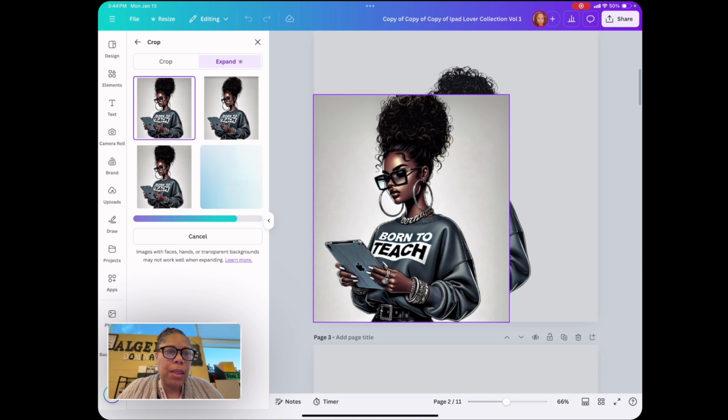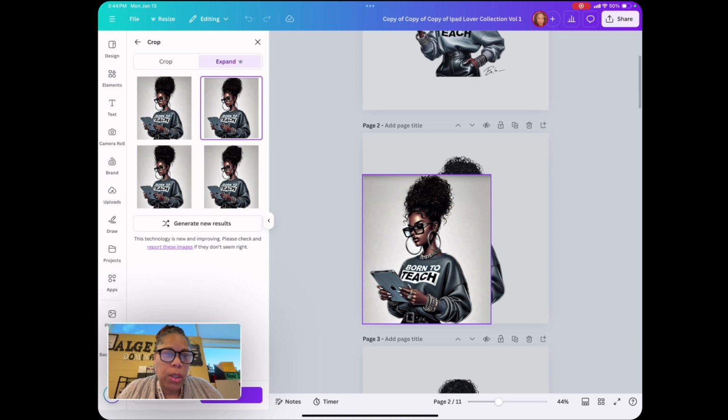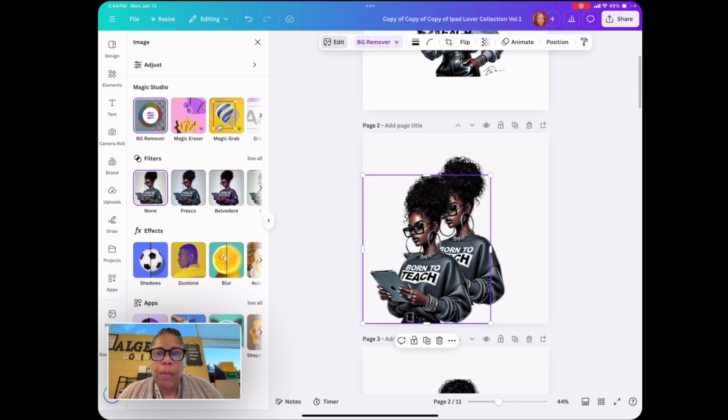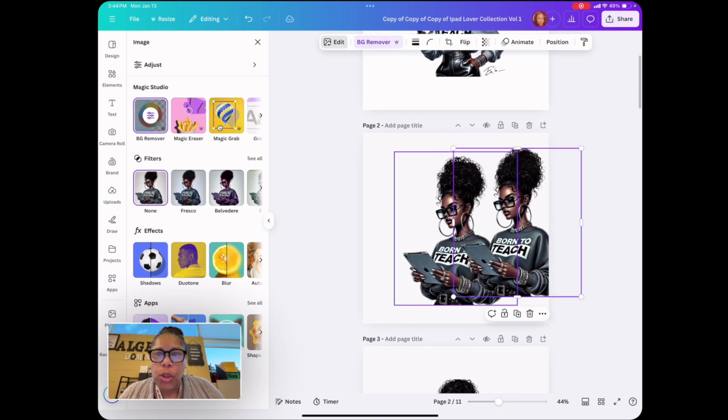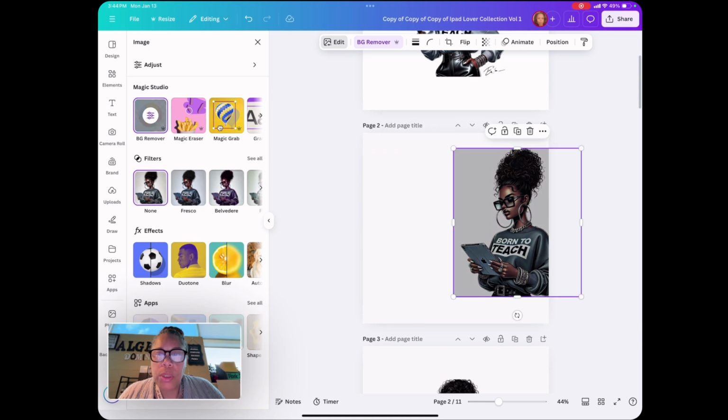See how that's too big? Some people might be okay with it. That's okay. And then once you get it, just say you wanted that one. You have to hit done once it finishes. You can check out all of them to see which one. That one don't look too bad. Hit done, and especially if it's personal use, background remover. And so you can see the difference between the two. And then once you have whichever one, I'm using this one.